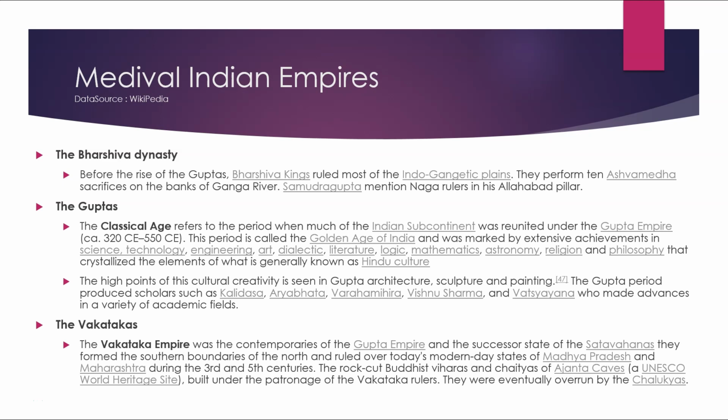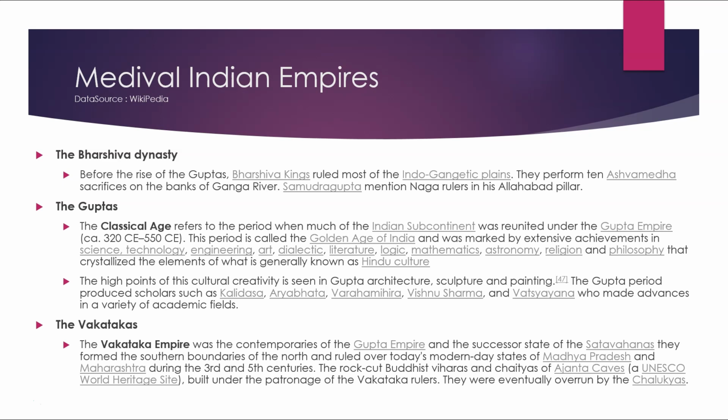The Guptas. The classical age refers to the period where much of the Indian subcontinent was reunited under the Gupta Empire, circa. This period is called the Golden Age of India and was marked by extensive achievements in science, technology, engineering, art, dialectic, literature, logic, mathematics, astronomy, religion, and philosophy that crystallized the elements of what is generally known as Hindu culture. The high points of the cultural activities are seen in Gupta architecture, sculpture, and painting. The Gupta period produced scholars such as Kalidas, Aryabhat, Varahamihir, Vishnu Sharma, and Vatsyayan, who made advances in a variety of academic fields.